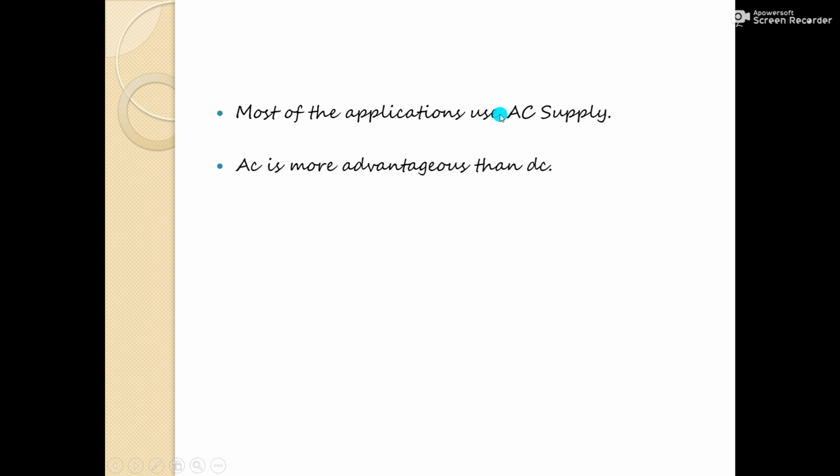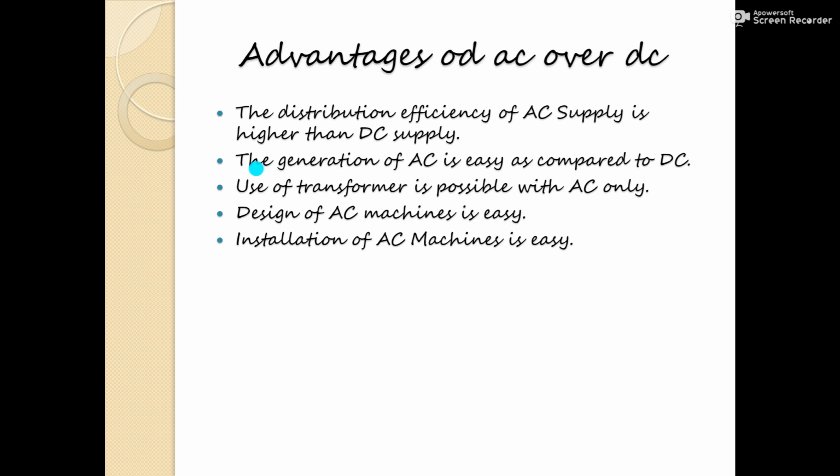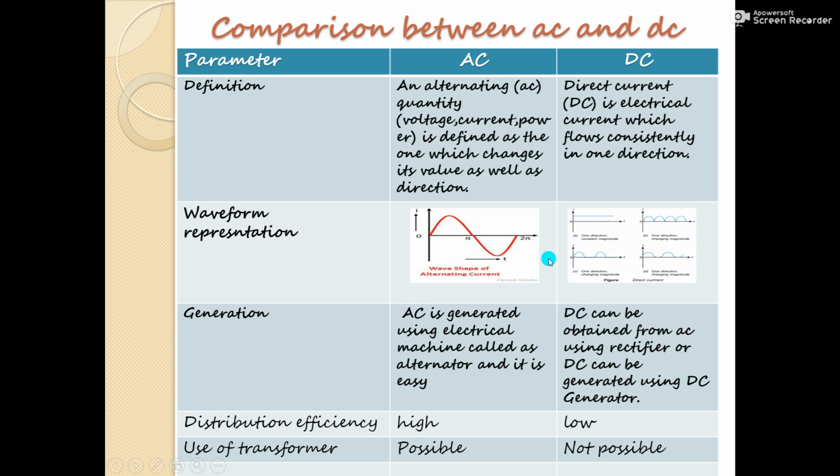Most of the applications use AC supply. There are a lot of advantages of AC over DC. So let us have a look at the advantages of AC over DC. The distribution efficiency of AC supply is higher than DC supply. The generation of AC is easy as compared to DC. Use of transformer is possible with the AC supply only. Design of AC machines is easy, and installation of AC machines is easy.